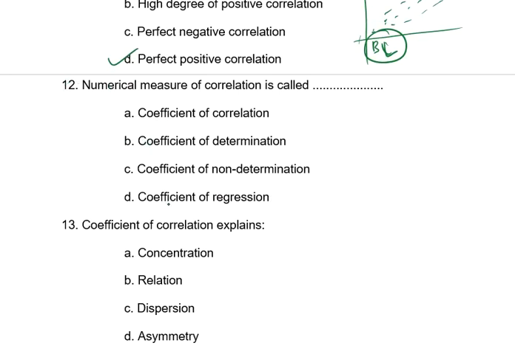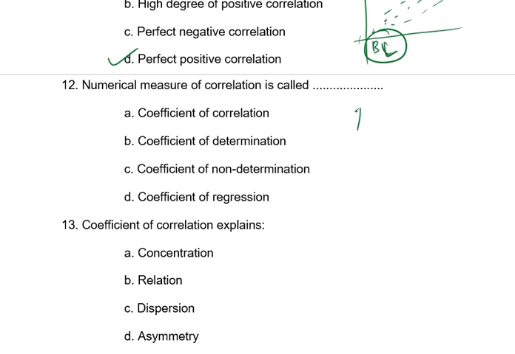Question number 12. Numerical measures of correlation. A numerical measure is in numbers. The method we discussed in the diagram is called the scatter diagram method. Now, which is numbers-based correlation?